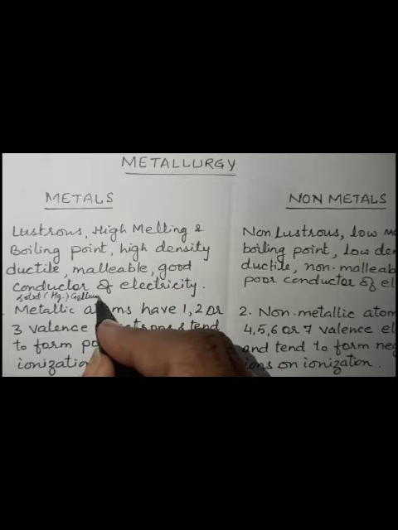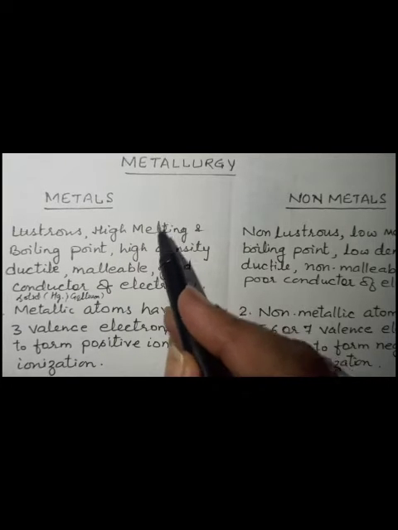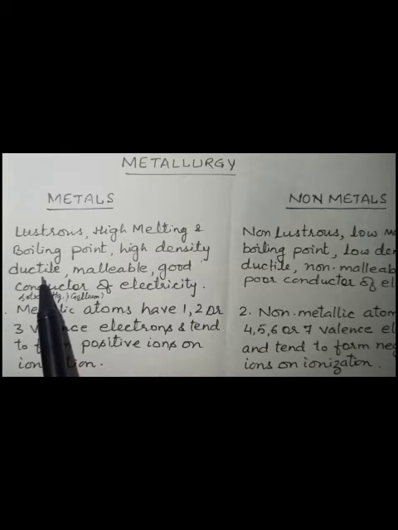Understood? Rest all the metals are found in solid state, and they have high melting and boiling point, and metals have high density.